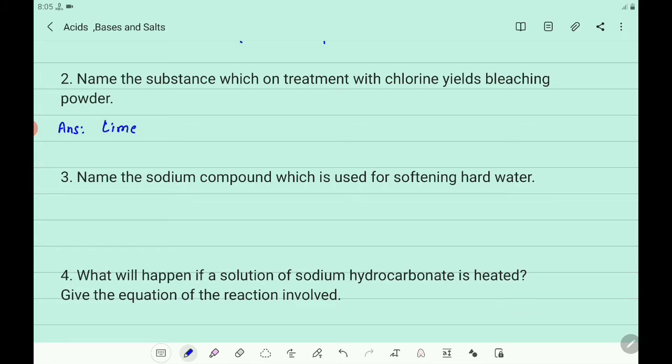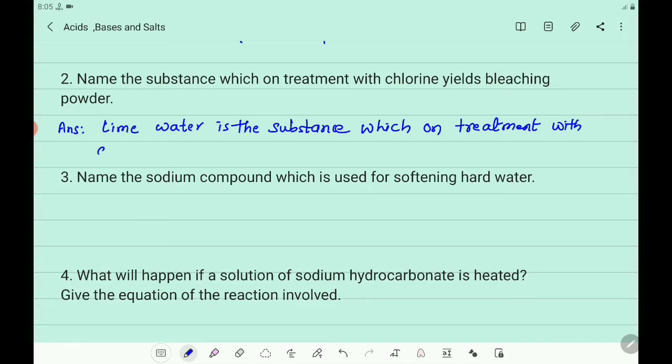Lime water is the substance which on treatment with chlorine yields bleaching powder.